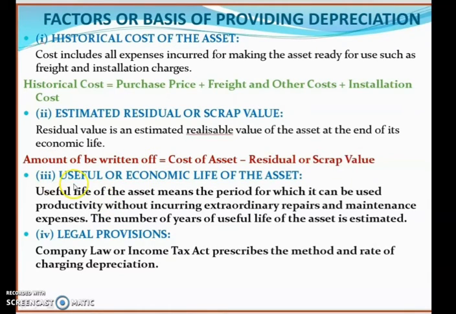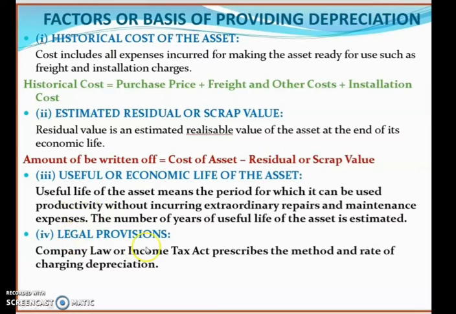Now next is useful or economic life of the asset. As I told you, every asset has its useful life. It means the period for which it can be used productively without incurring extraordinary repairs and maintenance. So without repair and maintenance, how long that machinery yields productivity is known as the useful life of the asset.